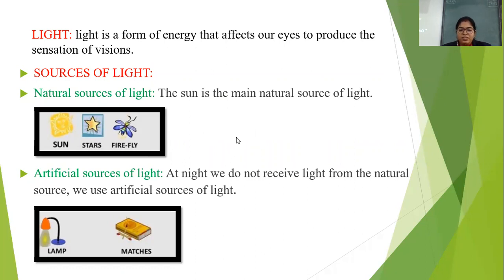But the stars, if we talk about, they are also having their own light, but we receive very little amount of light from them because they are very, very far away from us, from Earth. The distance is very far. Next, we have firefly, which is also called Jugnu. It also has its own light. And the reason for this is it has some chemicals present in its body.